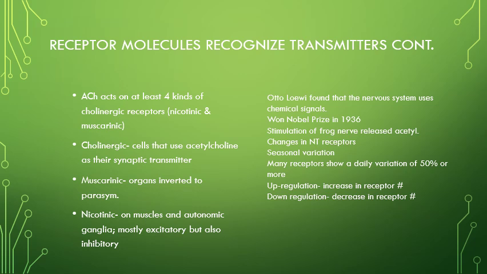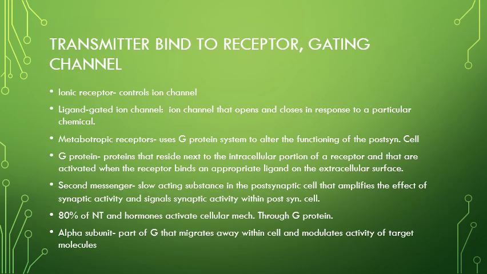when there are changes, it could be due to seasonal variation, and many receptors show a daily variation of 50% or more. Upregulation increases the receptor number, and downregulation does the opposite. Transmitters bind to receptors gating channels. Ionotropic receptors control ion channels. Ligand-gated ion channels open and close in response to a particular chemical.